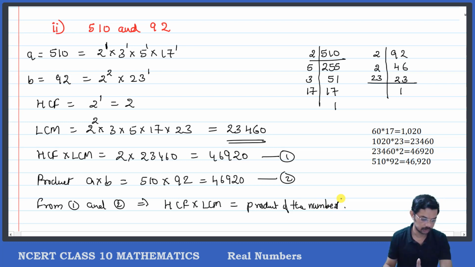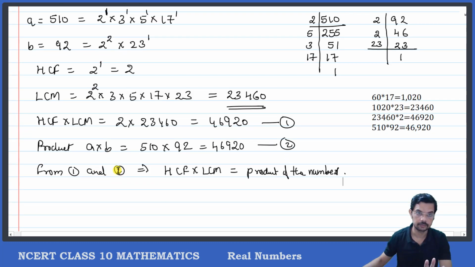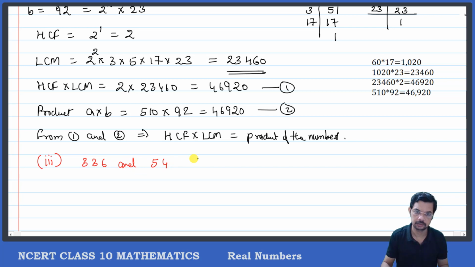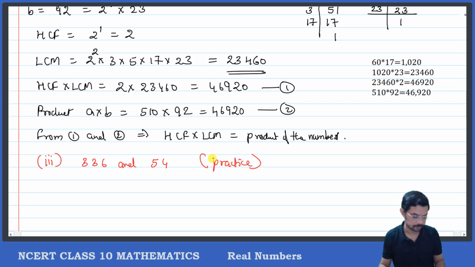So the third one you will do as homework. I'll write down the practice question. The third one, the numbers are 336 and 54. Okay, this is your practice or homework, whatever you want to take it like. It is just practice.